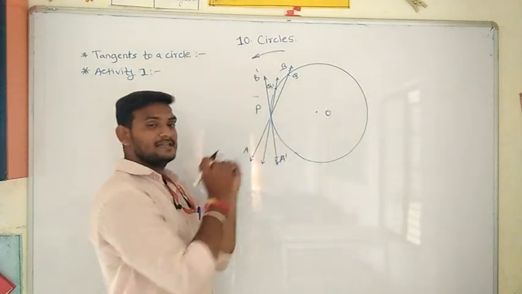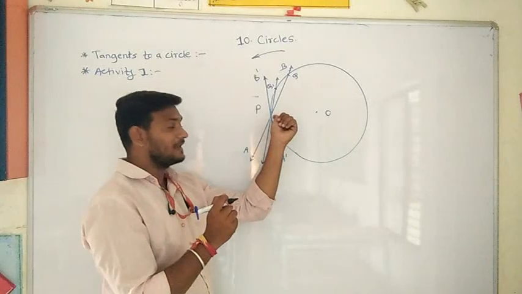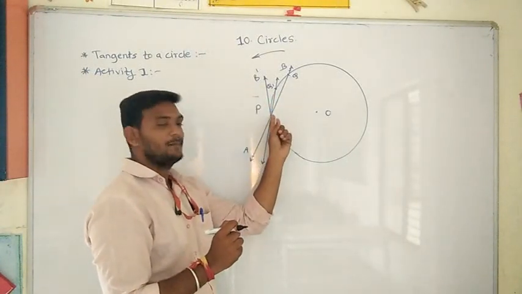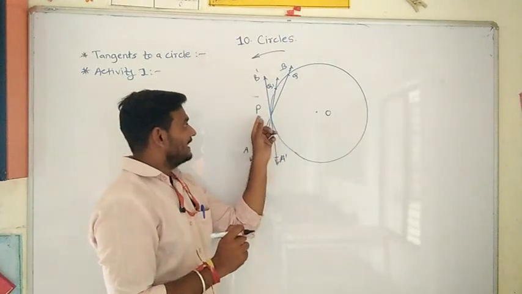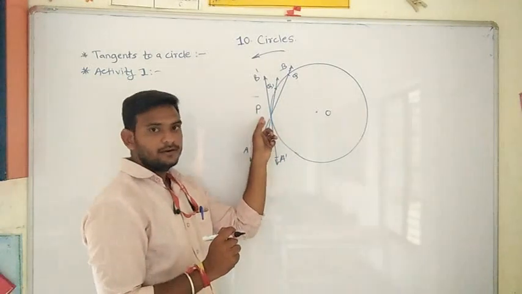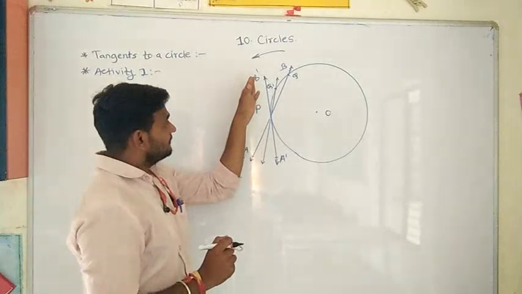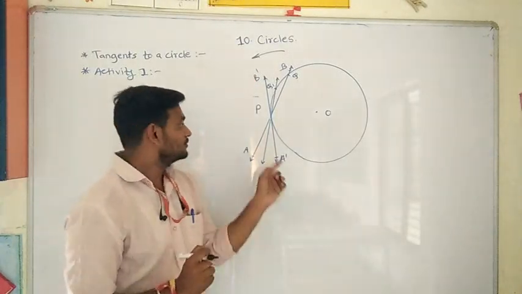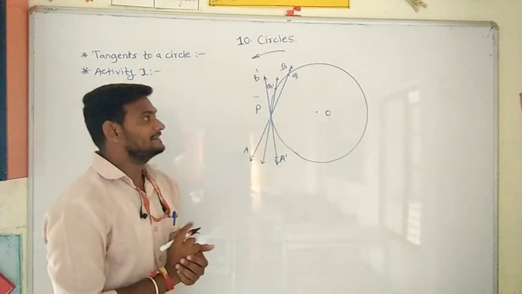Point Q is coming nearer to the point P, yes or no? Check. It was here, now it has come here. While moving again it has come closer, and it will finally coincide at point P. At the position A dash B dash we got a tangent.